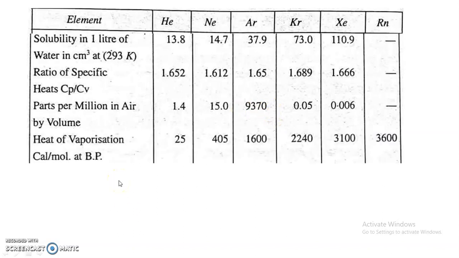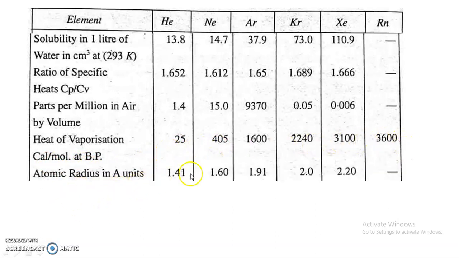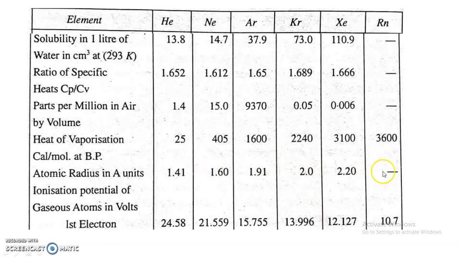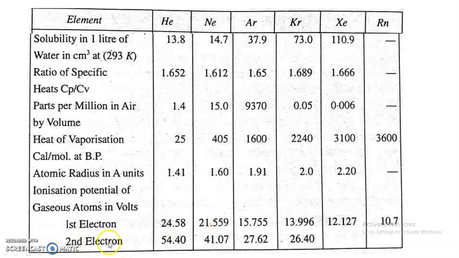Then heat of vaporization, the calories per mole at boiling point, increases from helium to radon. Then atomic radius also increases from helium to xenon. For radon, value is not available. And the ionization potential of gaseous atom in volts, for the first electron, decreases from helium to radon, and for the second ionization potential it also decreases from helium to krypton.